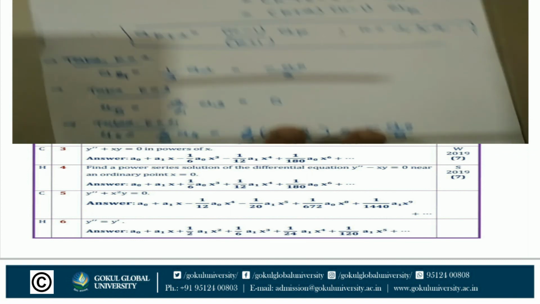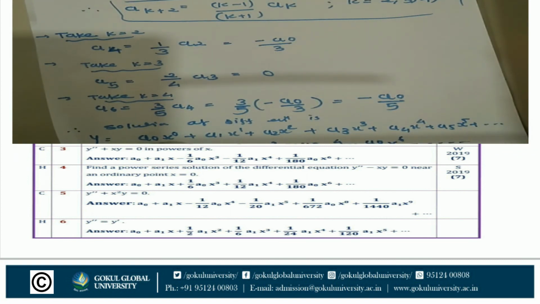Solution of the differential equation: y is equal to a0 x raised to 0 plus a1 x raised to 1 plus a2 x square plus a3 x cube plus a4 x raised to 4 plus a5 x raised to 5. Put the values of all coefficients a0, a1, a2, a3, a4, a5. So the solution of the differential equation is a1 x plus a0 in the bracket 1 minus x square minus x raised to 4 by 3 minus x raised to 6 by 5, etcetera.